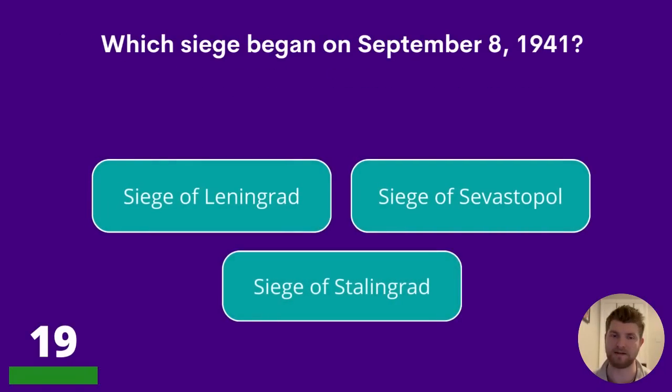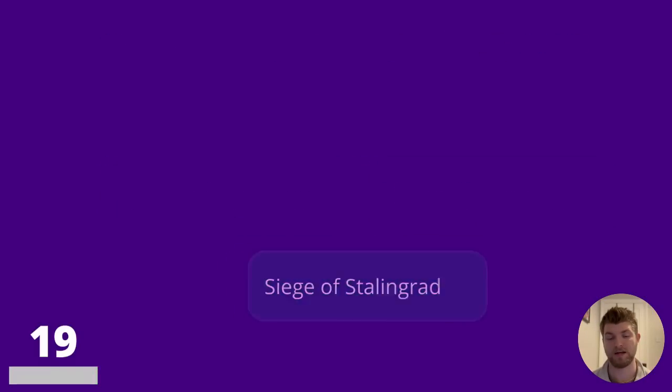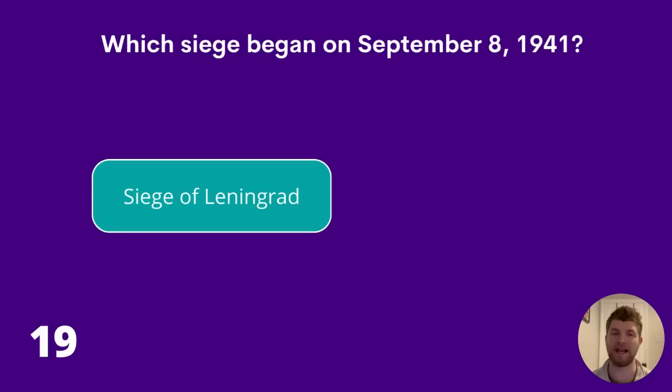Here's question 19. Which siege began on September 8th, 1941? The Siege of Leningrad, the Siege of Sevastopol, or the Siege of Stalingrad? The answer is the Siege of Leningrad.